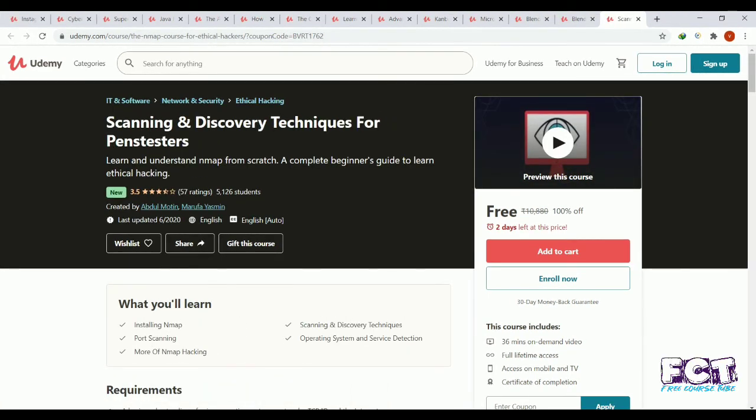Scanning and discovery techniques for pen testers. Description: learn and understand Nmap from scratch. A complete beginner's guide to learn ethical hacking. Requirements: a basic understanding of using operating systems, networks, TCP, IP and the Internet.